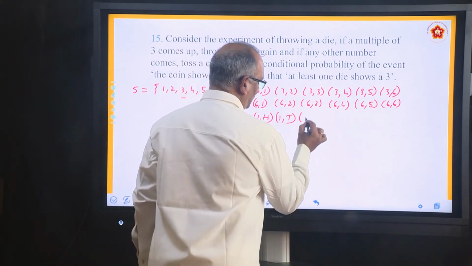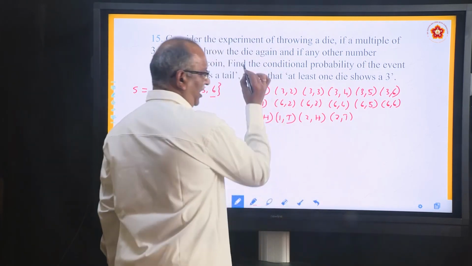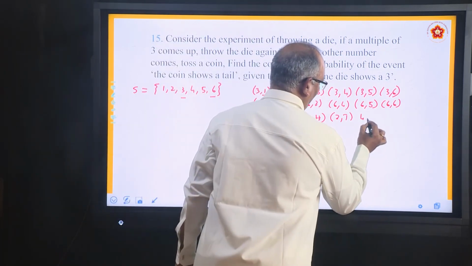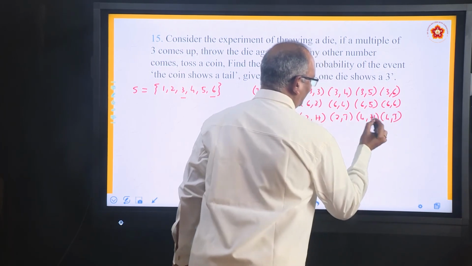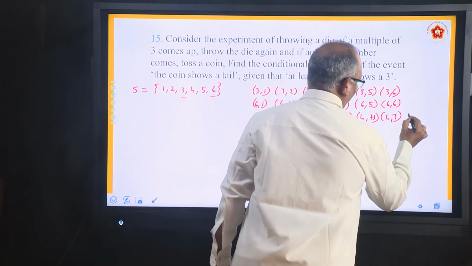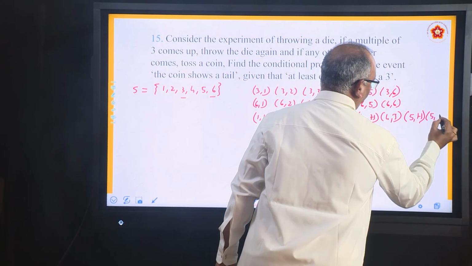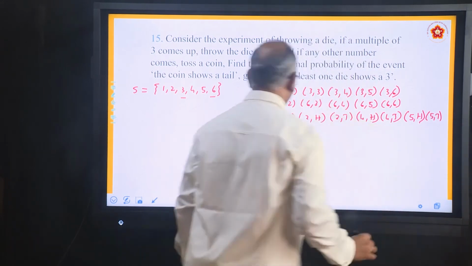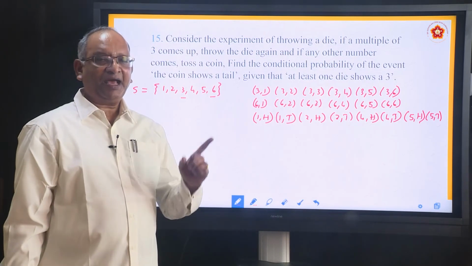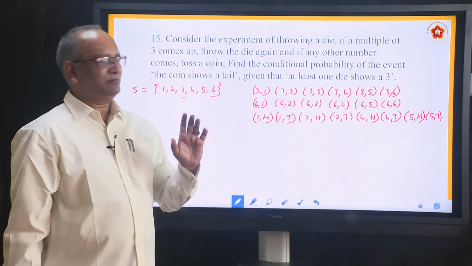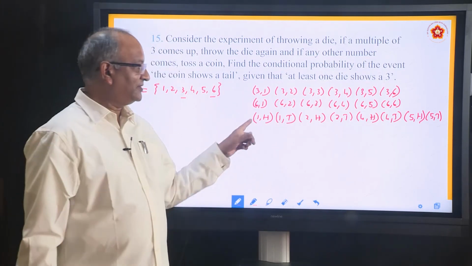Similarly, with 2: 2H, 2T. 3 we have already done. With 4: 4H, 4T. And finally with 5: 5H and 5T. These are the outcomes. If you get 3 or 6, he says roll the die again. So these are the outcomes. If you get 1, 2, 4, 5, these are the outcomes.